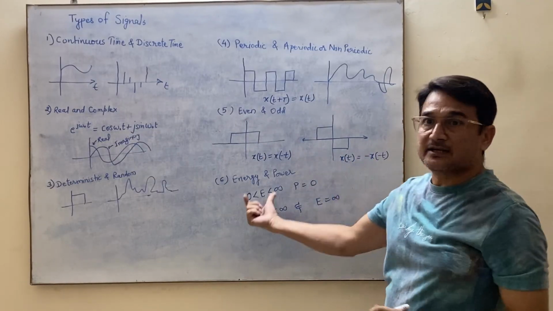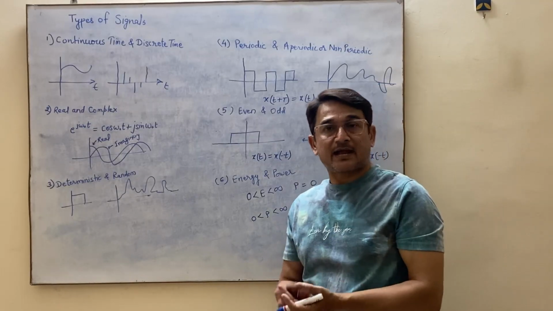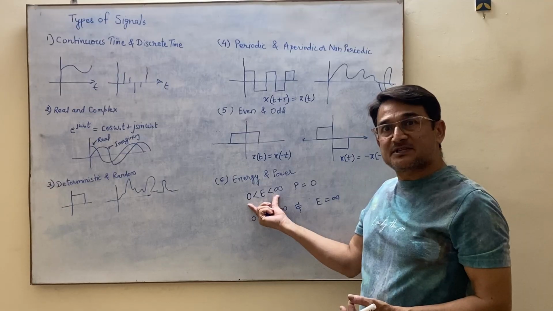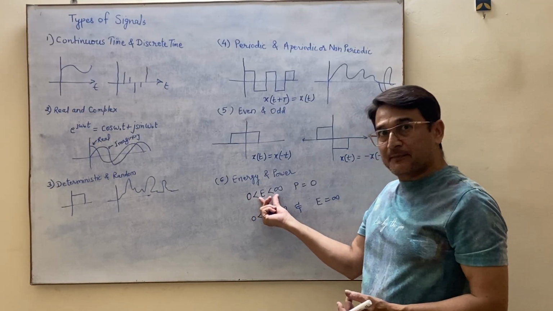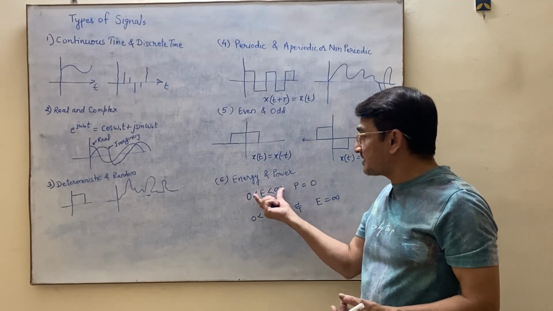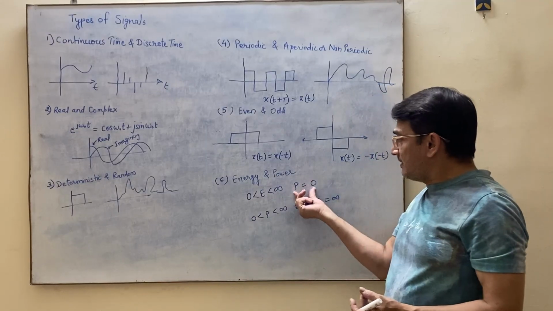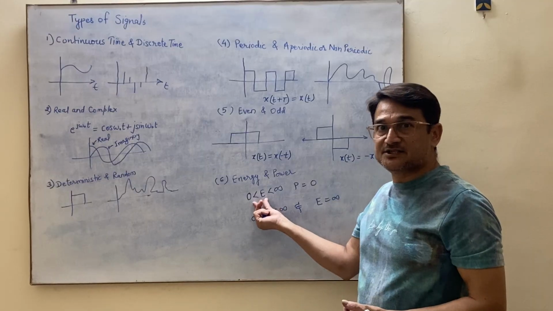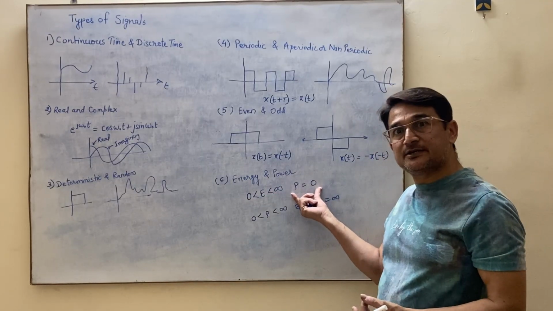And finally, energy and power signals. Basically any signal can contain energy or power. If some signal is an energy signal, it will be defined by a capital E, which is 0 less than E less than infinity. That means this signal has finite energy and 0 power. P represents power, E represents energy. So if a signal has finite energy, its power will be 0.